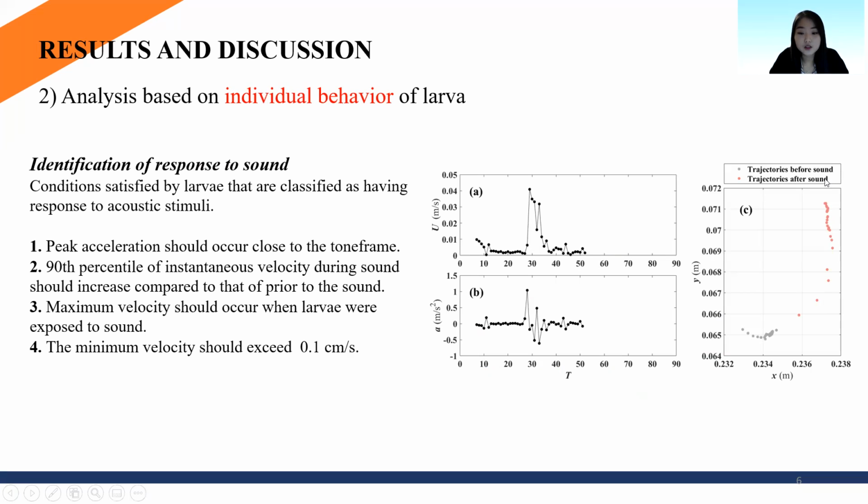Now we analyze the response of larvae based on their individual trajectories. We set up 4 conditions that need to be satisfied for larvae to be considered as responding to acoustic stimuli, which are listed on the left side of this slide. The figure on the right shows a time series plot of velocity and acceleration, along with their trajectory, for a typical example of larvae that were identified as having a response to sound. As you can see, peak acceleration and velocities occur at the 30th frame when the acoustic signal was introduced, with large displacement in trajectories as well.